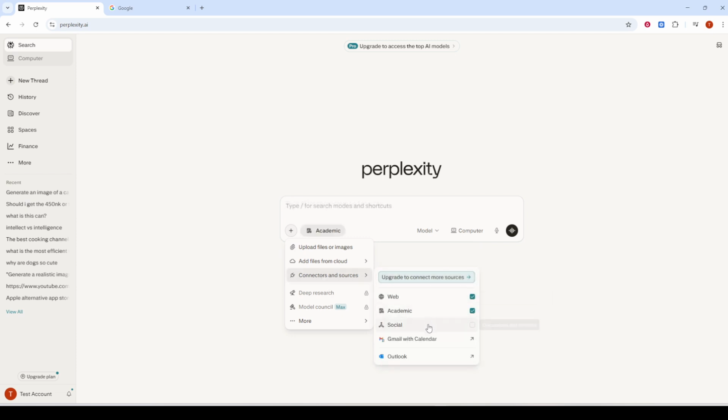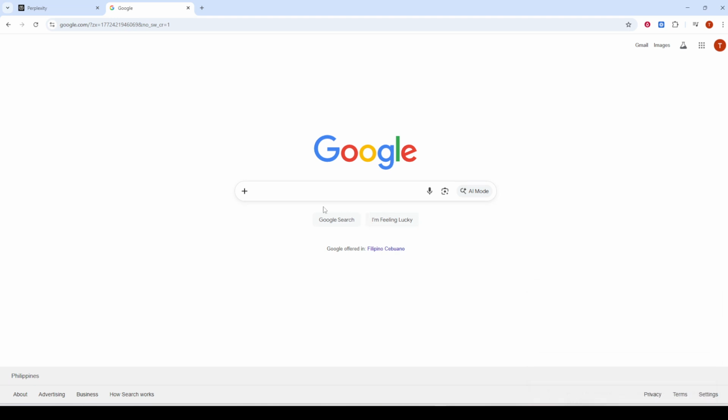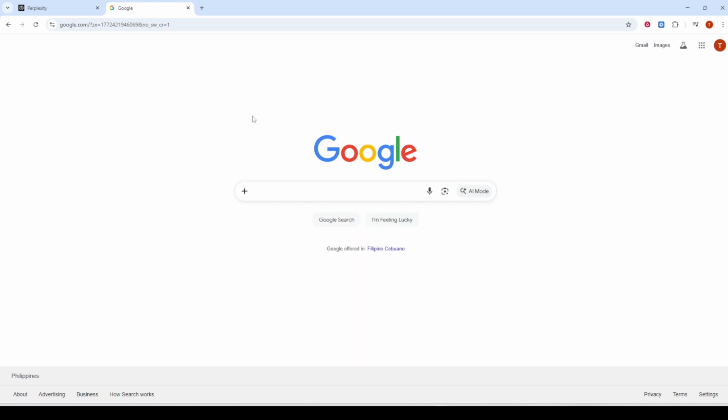Google Search, on the other hand, is built to provide links. It indexes and ranks pages across the web so you can choose which source to open. Your result is a list of options, sometimes accompanied by an AI-style summary, but the default experience is about discovery rather than direct explanation. Now, when should you use each?